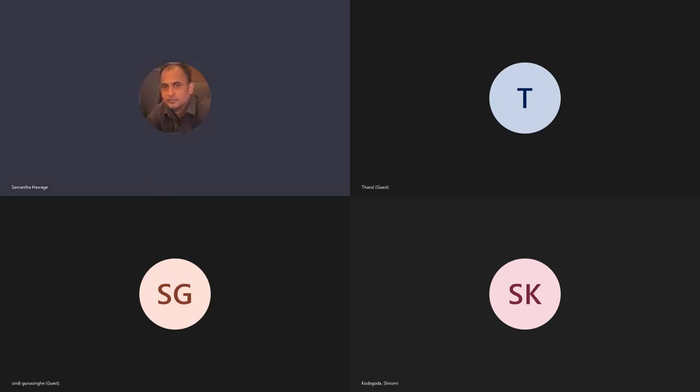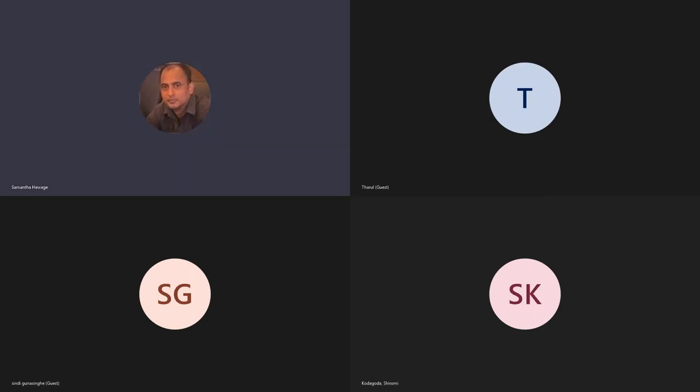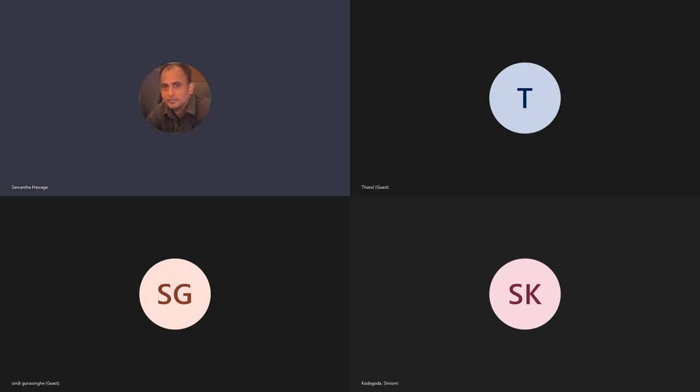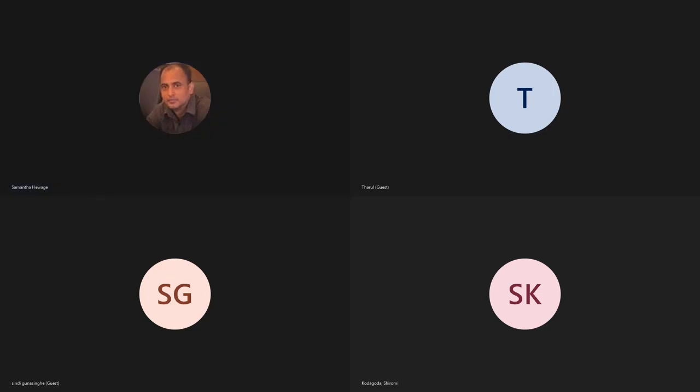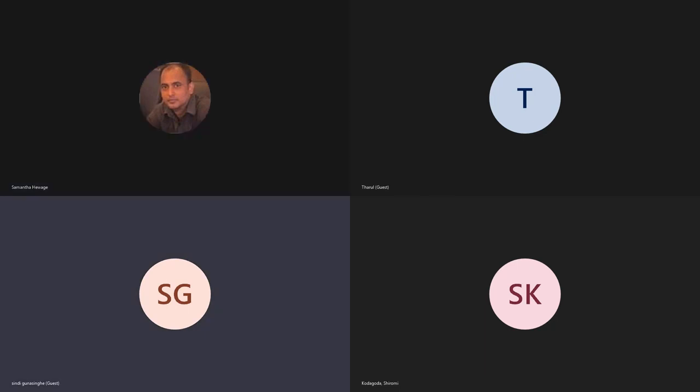A web page is a document which can be displayed in a web browser.